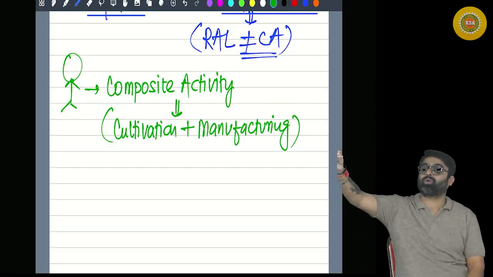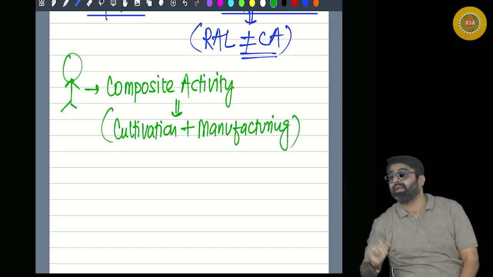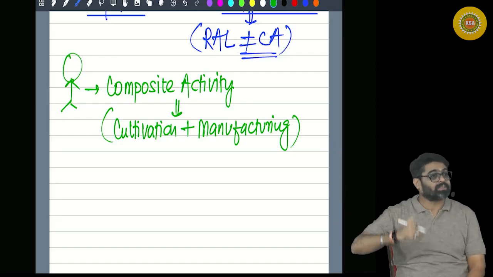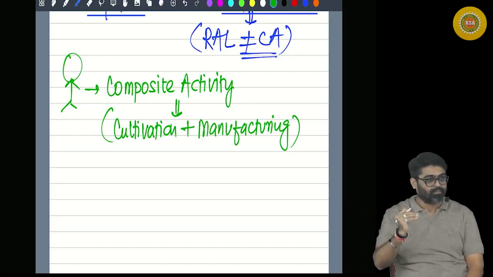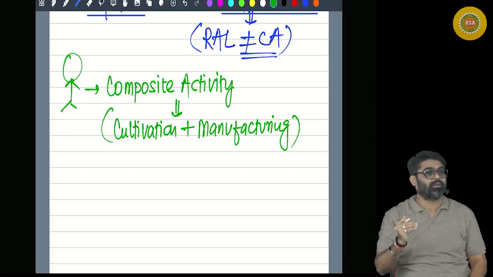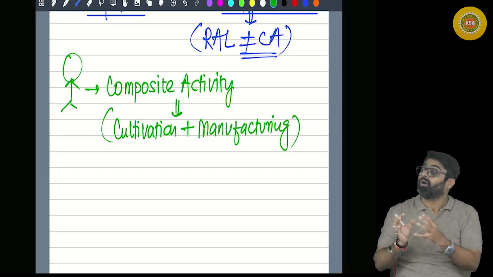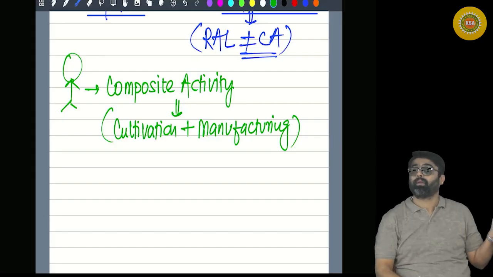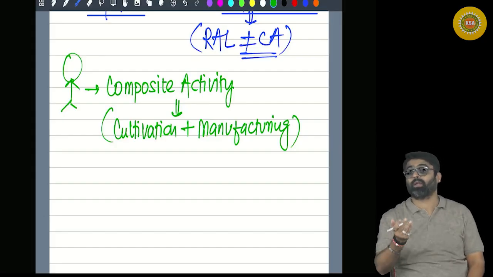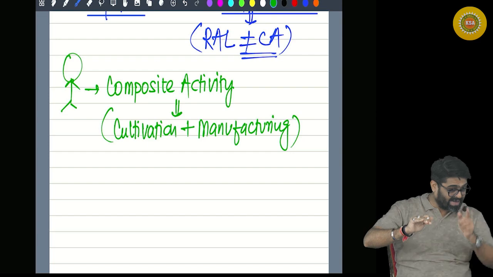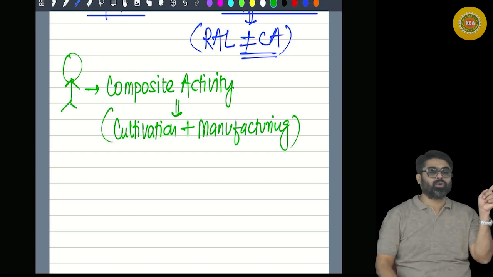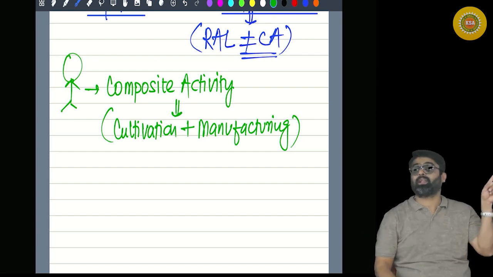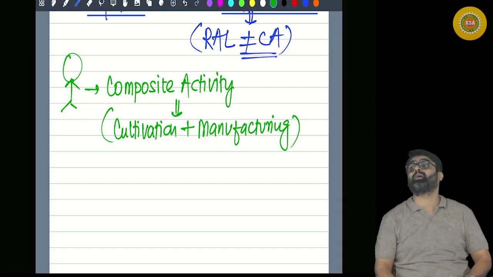If I sell that sugarcane, the entire income will be agricultural income. But instead of selling that sugarcane, I have a small sugar factory. In that sugar factory, I bring all the grown sugarcane and convert it into sugar. So what am I doing? Cultivating sugarcane, converting it into sugar and selling it. So now the sale of sugar will give me an income, a profit.